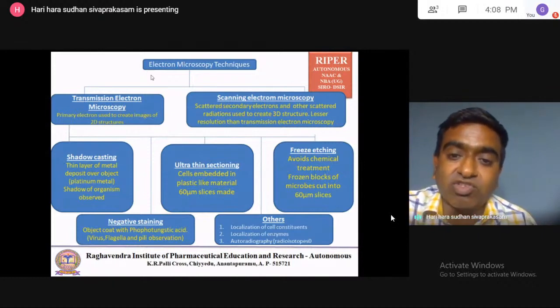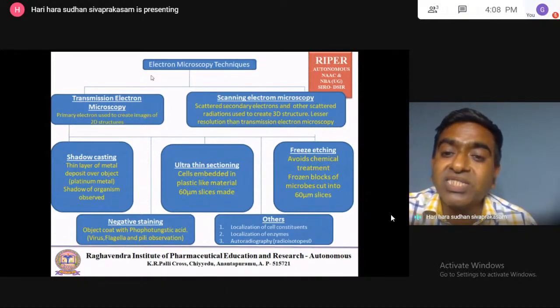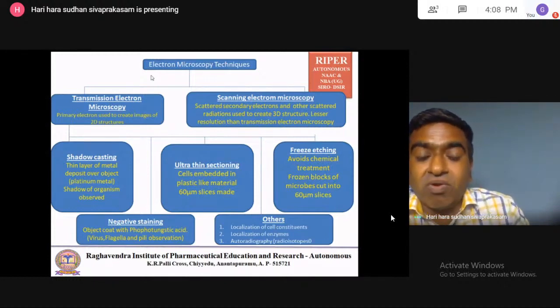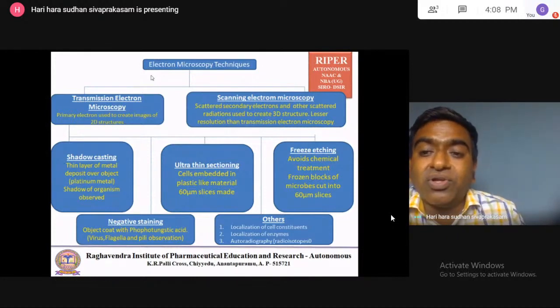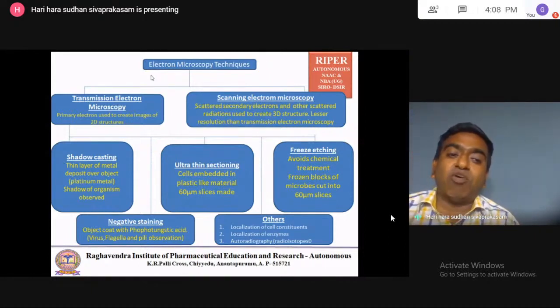Then in the electron microscopy, there are two techniques. One is transmission electron microscopy, another one is scanning electron microscopy. In the scanning electron microscopy, scattered secondary electrons are used to create the 3D structure of the cell or organism. So for transmission electron microscopy, first understand how it is done.